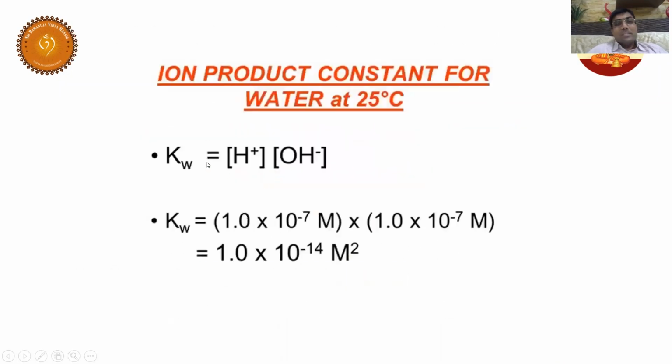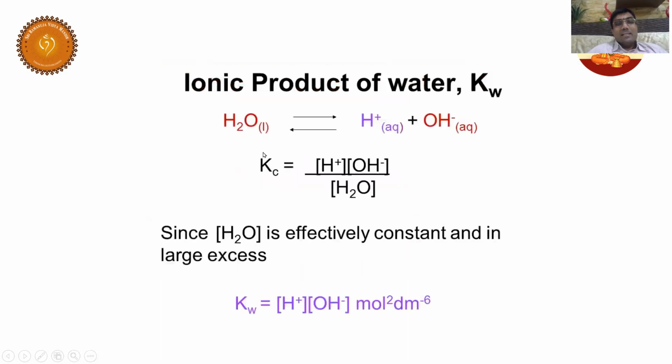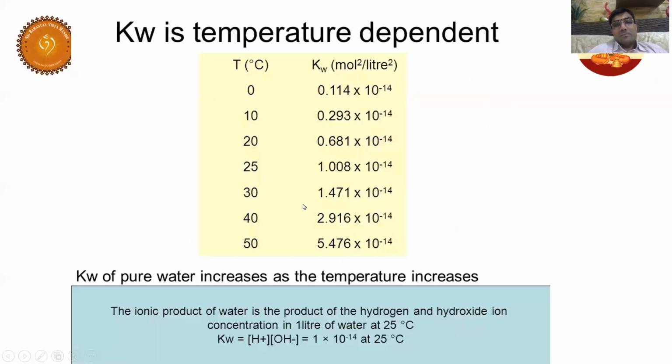More and more it is getting dissociated. When you heat it, more and more dissociation takes place, and more concentration of H plus ions and OH minus ions are coming. So that's what contributes to the Kw value. I hope you understood, right? So why is Kw increasing when you heat?